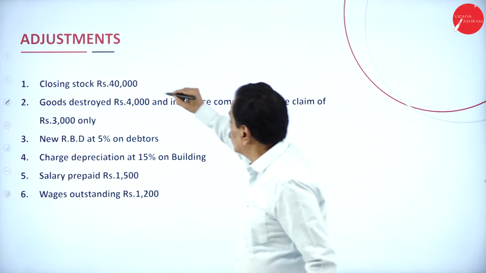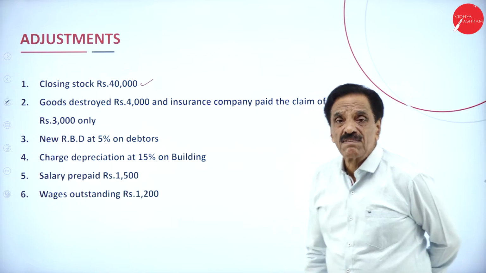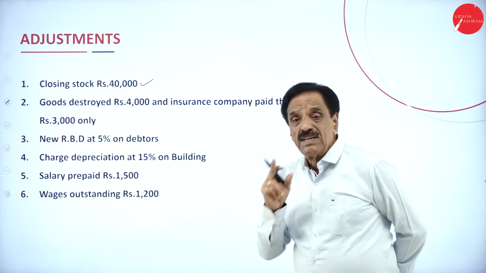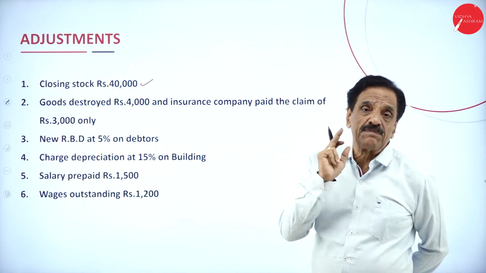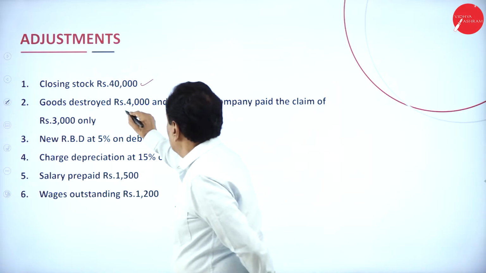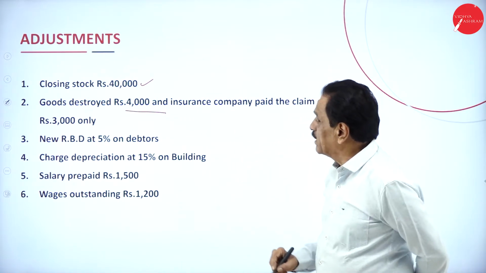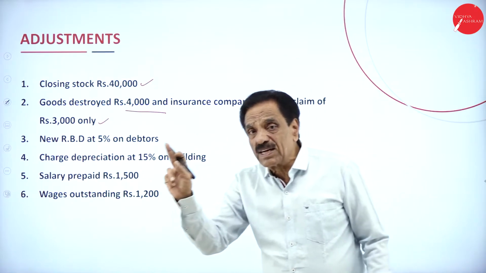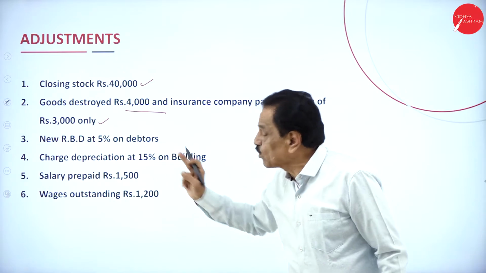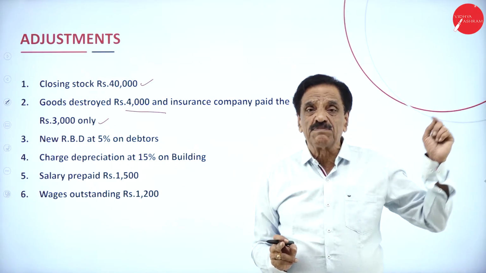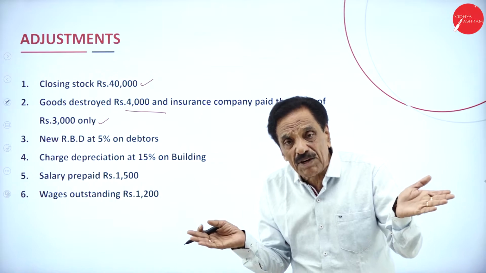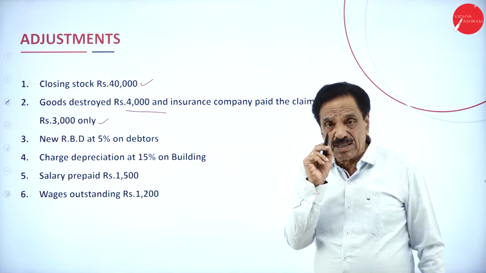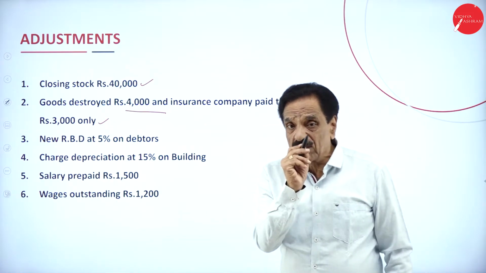Now we'll go with the adjustment. What is the first one? Closing stock. Where will it come? Trading account credit side, asset side of the balance sheet. Goods destroyed 4,000 and insurance company claim 3,000. What is the full value? 4,000, trading account credit side. How much money are you going to receive? 3,000, asset side of the balance sheet. How much is irrecoverable? 1,000. Profit and loss account debit side as loss on stock destroyed.